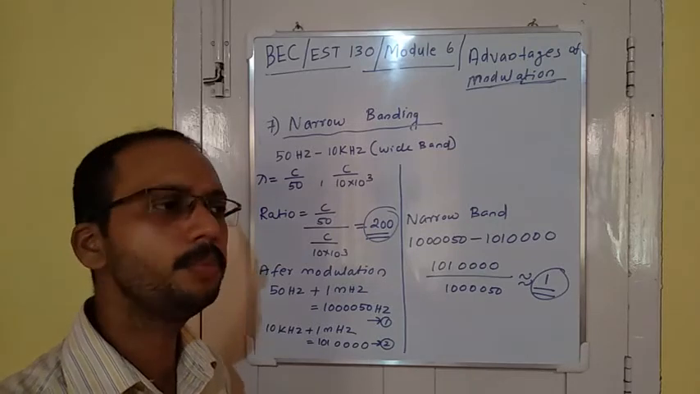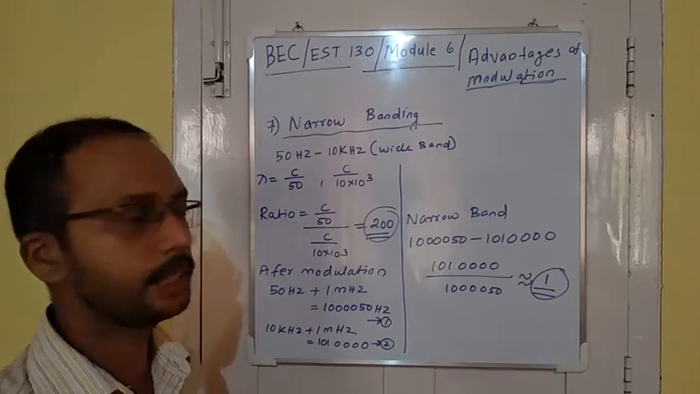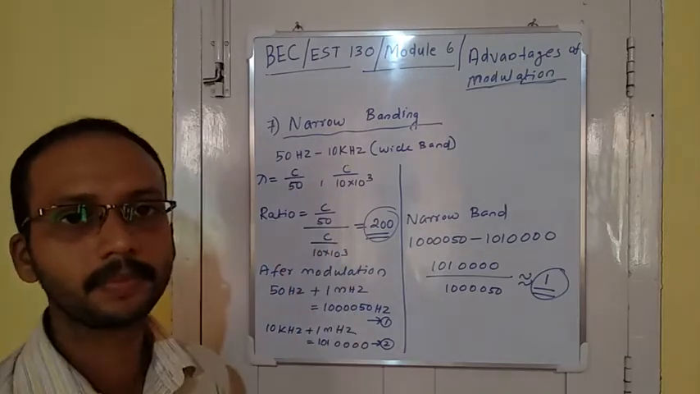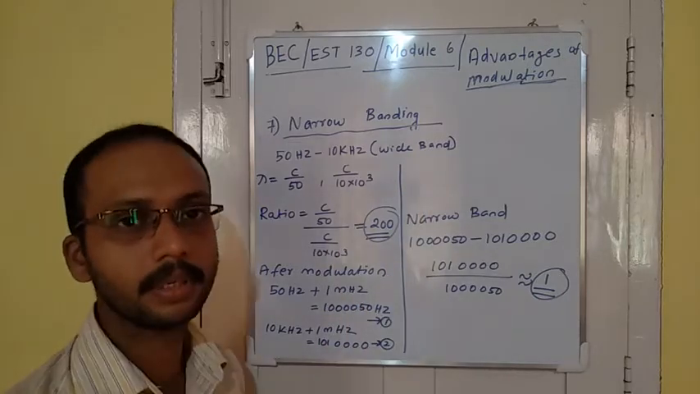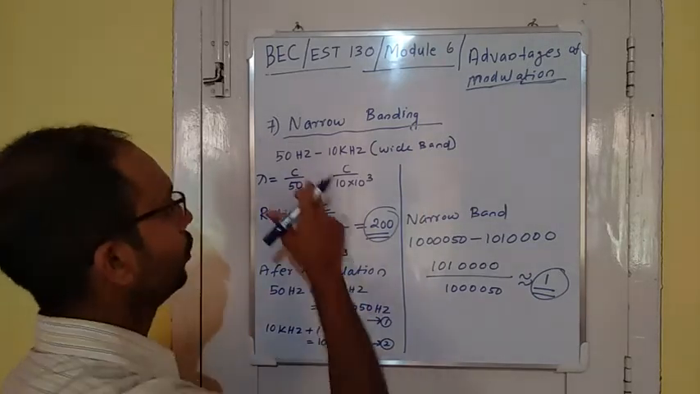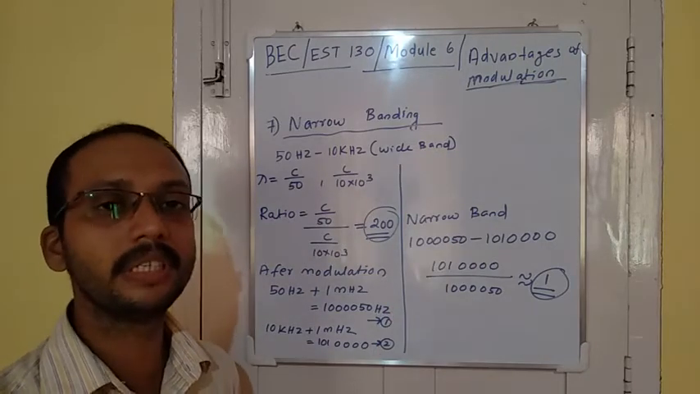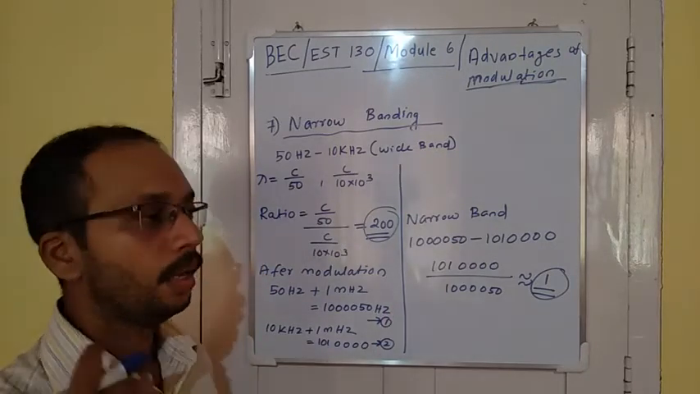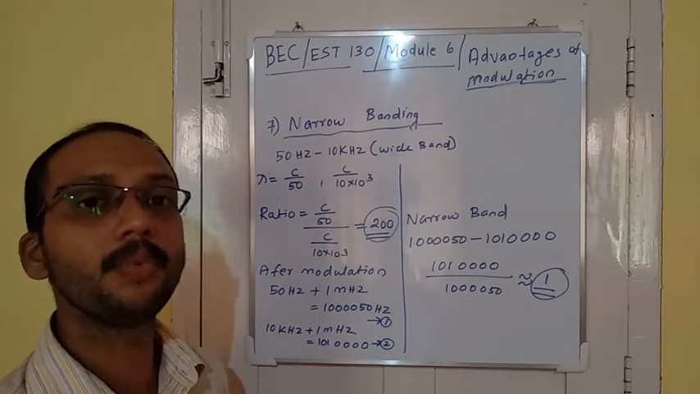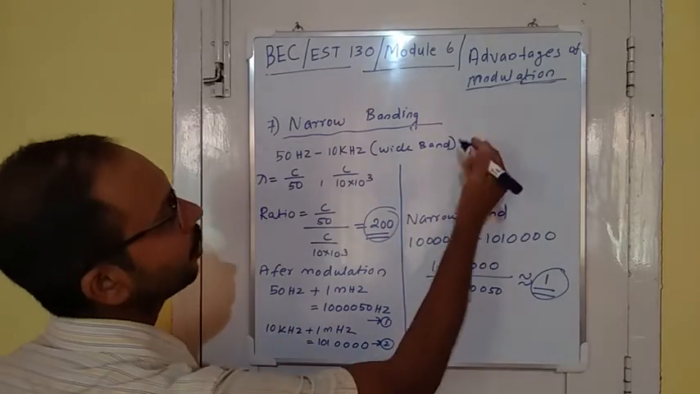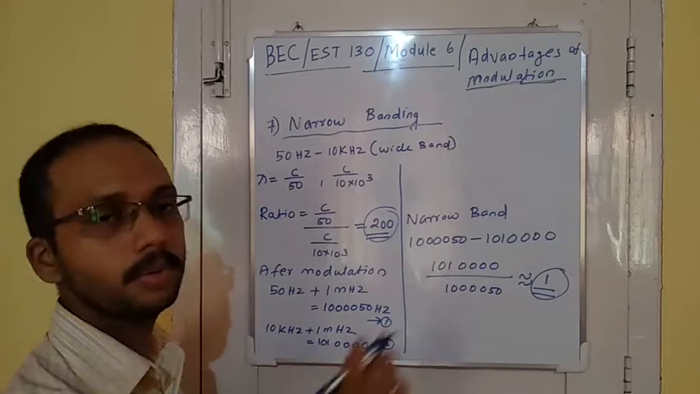It is impossible to adjust the height of the antenna always to transmit 50 Hz, 100 Hz, 10 kilohertz, like that. So this wideband transmission is not possible because it is impossible to change the height of the antenna if we want to transmit various frequencies. So we need to convert this wideband to narrowband.